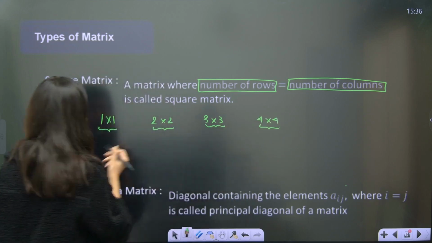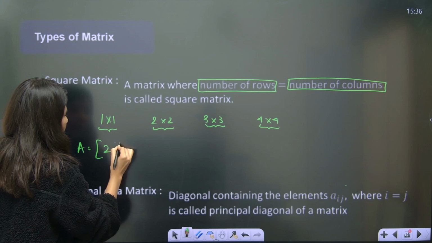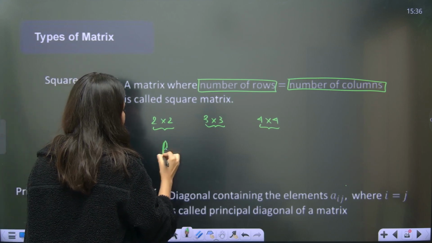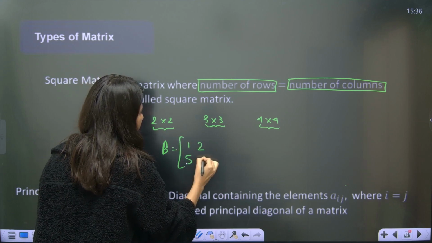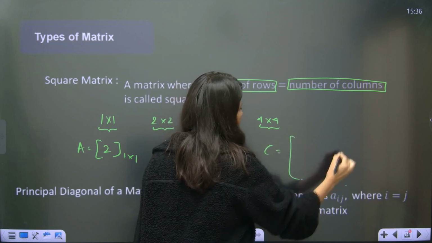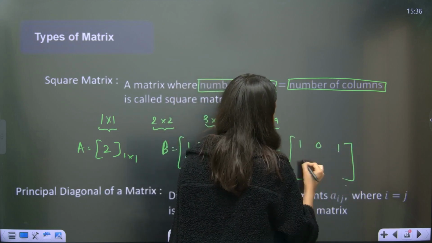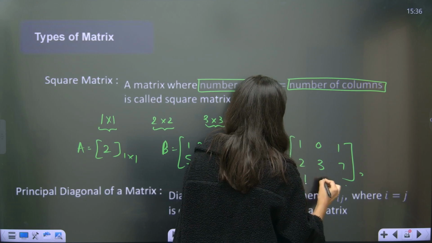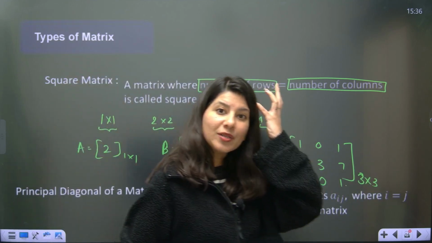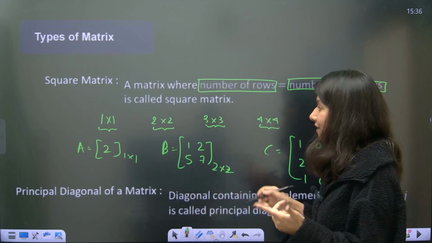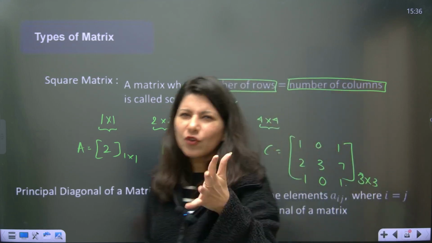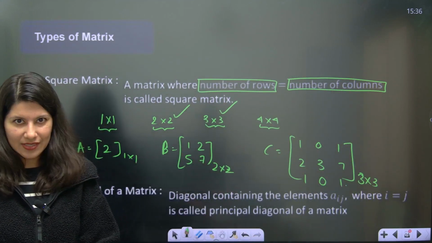So 1 cross 1 is 1 row, 1 column, 1 element. 2 cross 2 has 4 elements: 1, 2, 5, 7. 3 cross 3 has 3 rows, 3 columns: 1, 0, 1, 2, 3, 7 and 1, 0, 1. 4 cross 4 I will not draw. The square matrices we are going to deal with in this chapter are mostly 2 cross 2 and 3 cross 3. You will not see a lot of 4 cross 4 matrices.